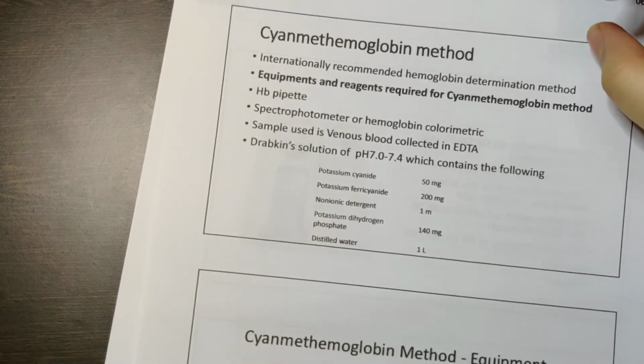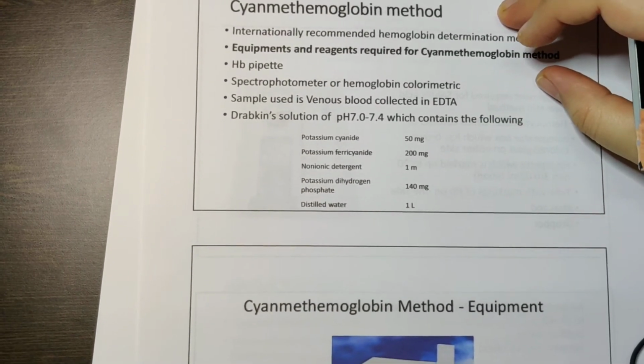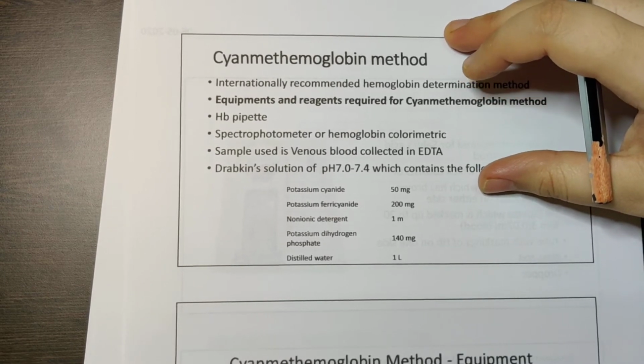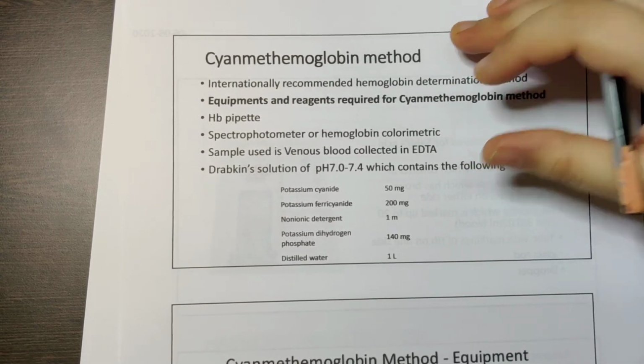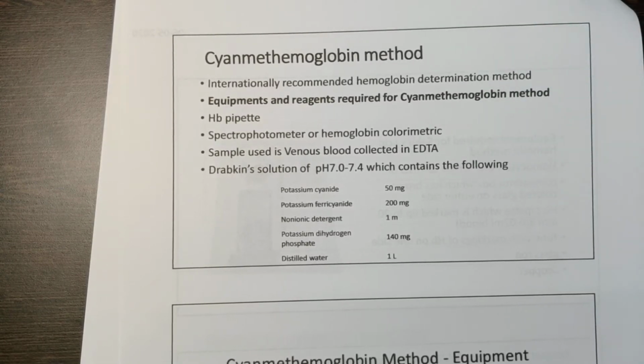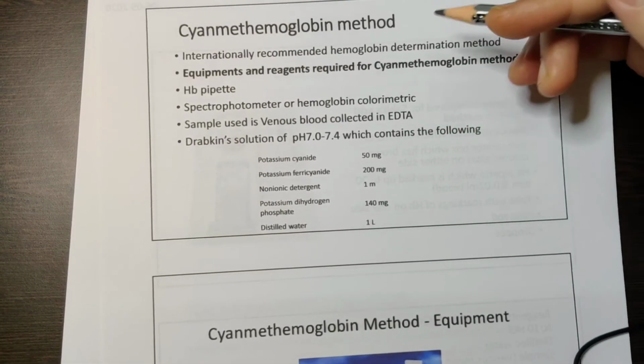Then this is the cyanmethemoglobin method. It's a very advanced method, and this is what we use in lab settings, because in the lab we see a lot of patients and have to send a lot of reports. Doing all this manually will take a lot of time, but by machine it's very quick.